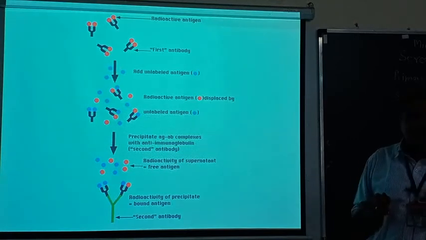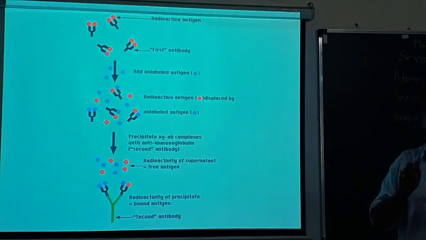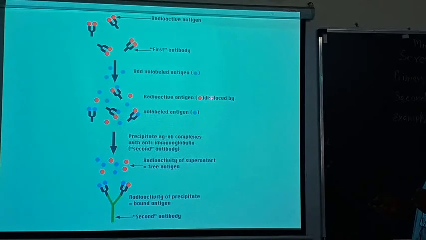Now I told you there will be some sort of displacement taking place. So the radioactive antigen is displaced by unlabeled antigen. This blue color is attached. Initially it was red, radioactive, so displacement takes place here. Now these are the unlabeled antigens attached.